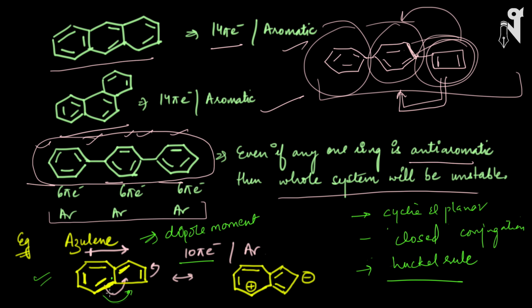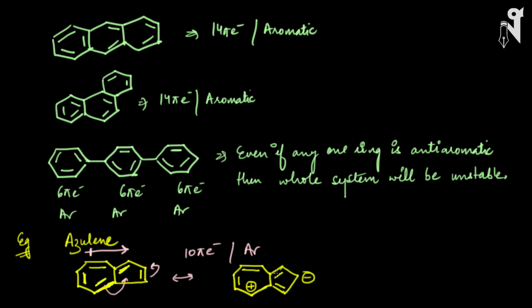So what kind of observation was it? That the electrons are shifting from the bigger ring to the smaller ring like this, and then again the electron transfer is happening, this will happen like this, and so on. So basically it's just a conjugation, just a resonance, but this resonance is bringing the dipole moment in the molecule also. Apart from that, this molecule is a waxy blue solid, and as I mentioned, a special characteristic of this is, though it looks like it should not have any kind of dipole moment because all the carbons are of the same electronegativity, in observation the dipole moment is observed in this molecule.